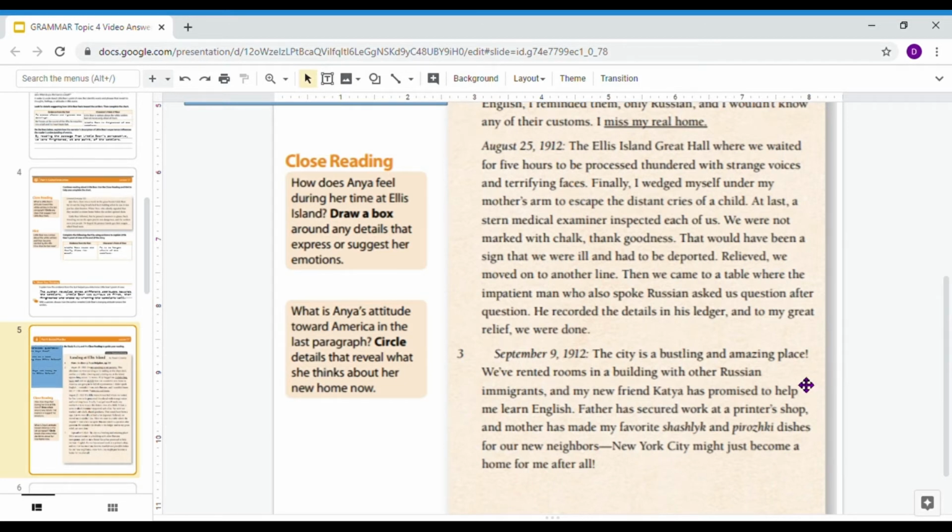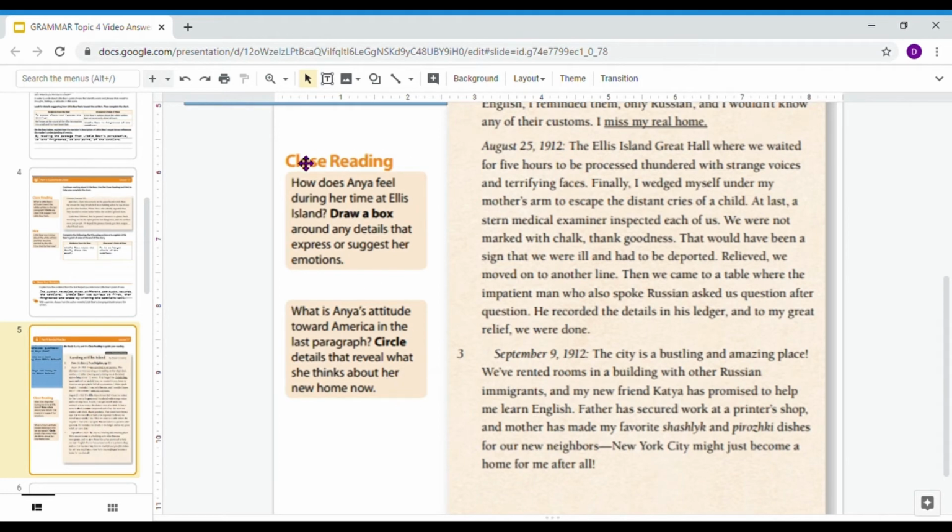We've rented rooms in a building with other Russian immigrants, and my new friend Katya has promised to help me learn English. Father has secured work at the printer's shop, and Mother has made my favorite shashlik and pizookie dishes for our new neighbors. New York City might just become a home for me after all.